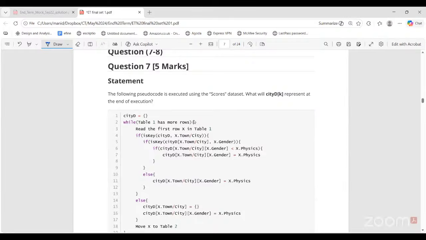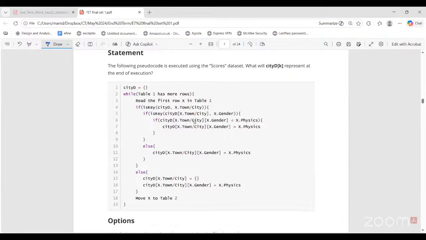So this pseudocode is executed using the scores dataset. What will CTD of K represent at the end of execution? So CTD is a dictionary, an empty dictionary, right? Again, we are working with the scores dataset. While table 1 has more rows, read the first row in table 1.